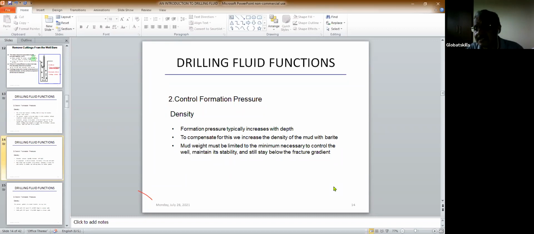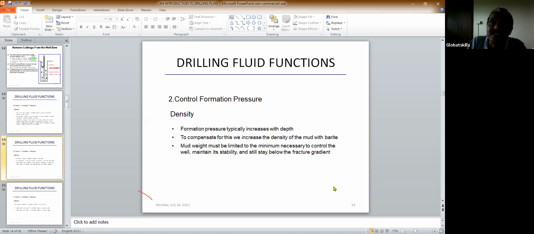But now since we are drilling holes of 5, 6, 7, 8,000 meters, we are facing very high formation pressure. So if you are facing high formation pressure, then you need a high density fluid. Those are the new problems that the drilling industry is facing nowadays.